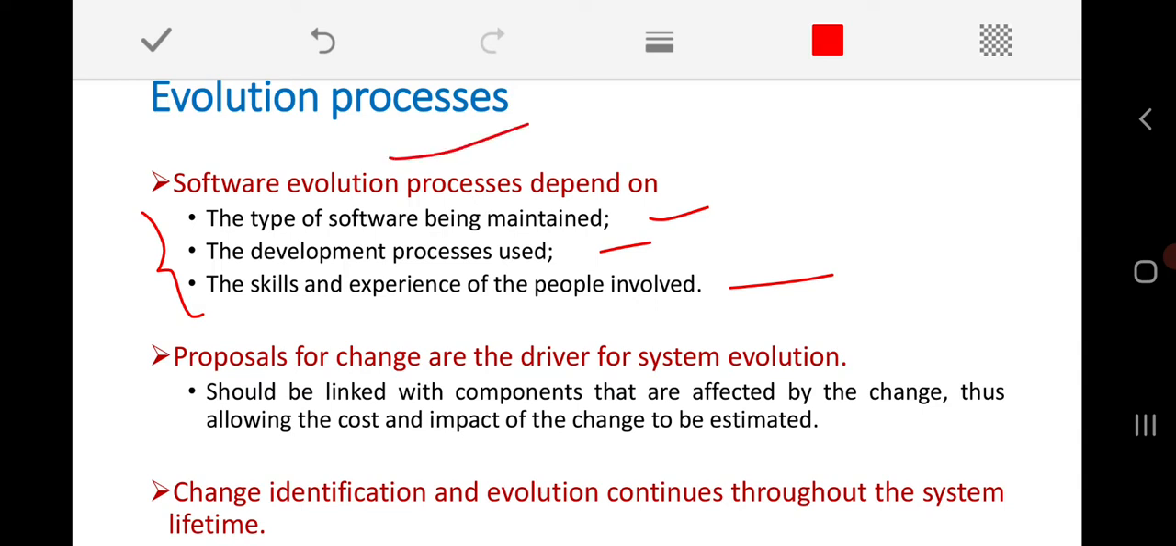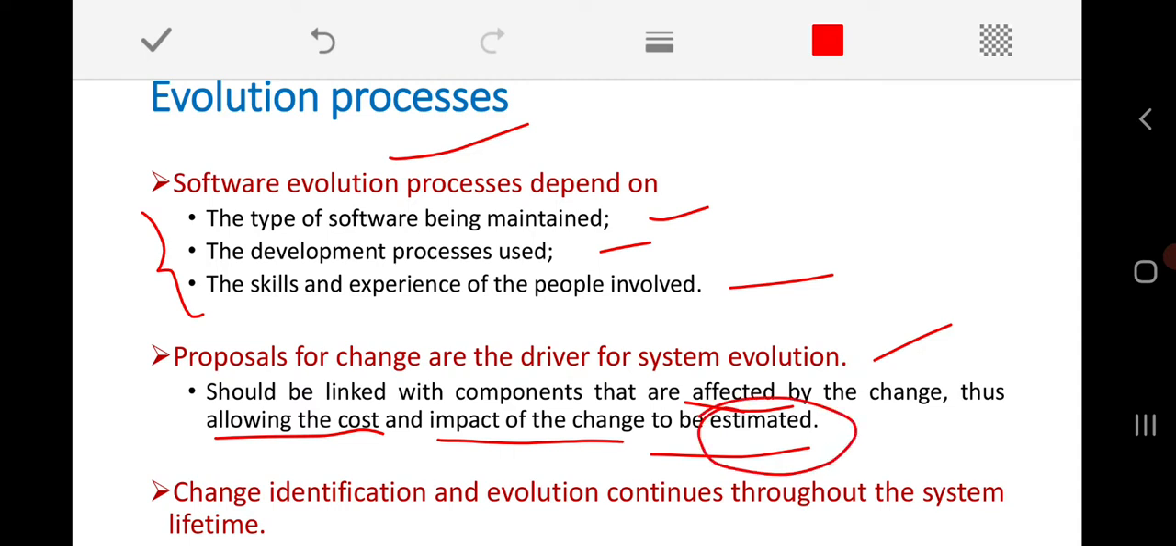Another point here is that the proposals for change are the driver for what? The system evolution. So in what way are we going to put a proposal to modify or change our software, and what is the impact of the change proposals that we are going to put? How are they going to affect our system in future, and what about the cost and impact of that particular change, that we need to